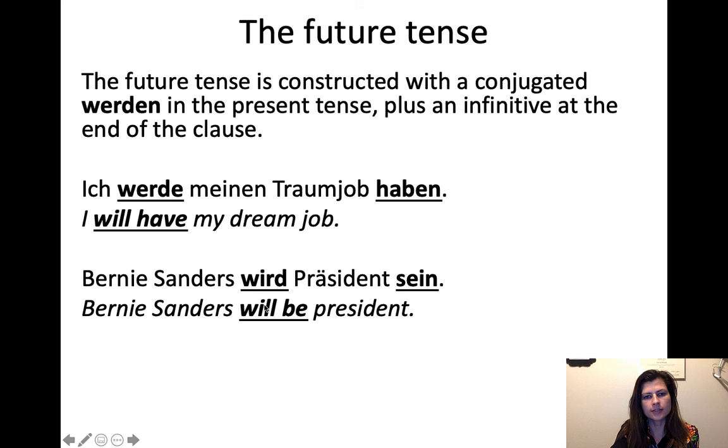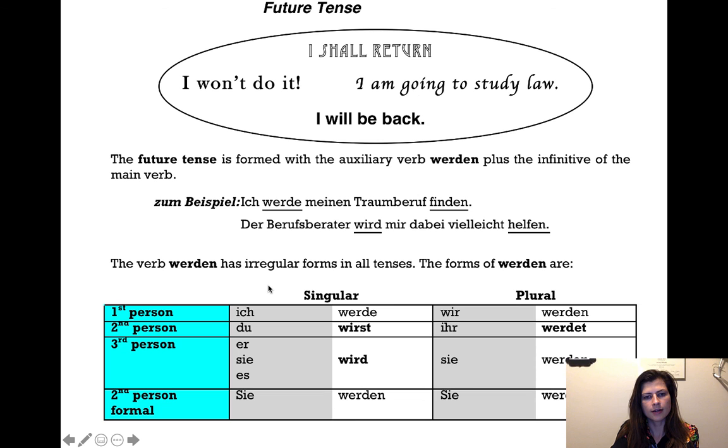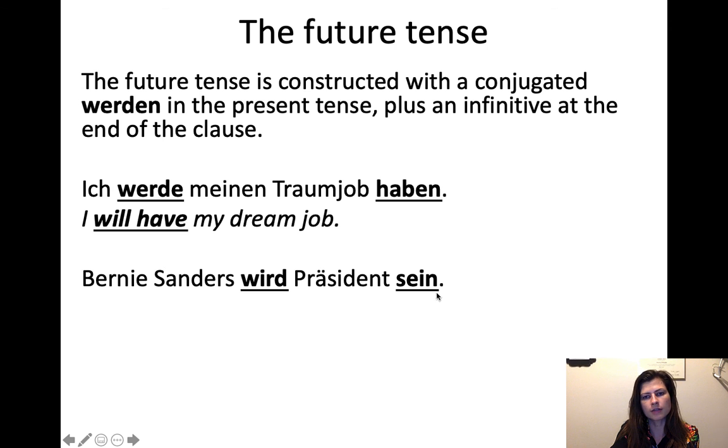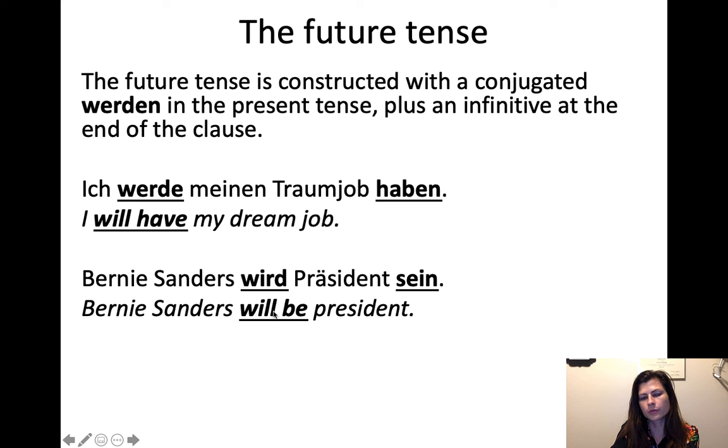So wird is then he, she, it, right? Er, sie, es wird. He, she, it will. In this case, it's will. It would mean becomes. He becomes. But in this case, because we see this infinitive at the end of the sentence, it actually translates to will because it's going to form a future tense. Will be, so wird means will, and then sein is to be.